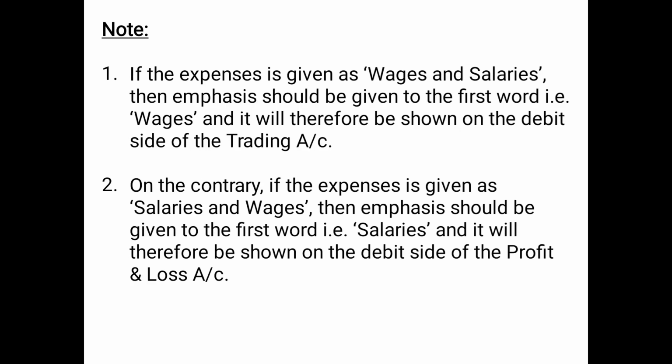Now there are certain notes which you need to remember. Number 1, if the expense is given as wages and salaries. Now remember one thing, children. If the expense is given as wages, wages is considered a direct expense and will be shown on the debit side of the trading account. And if the word salary is given, salary is regarded as an indirect expense and will be shown on the debit side of the profit and loss account.